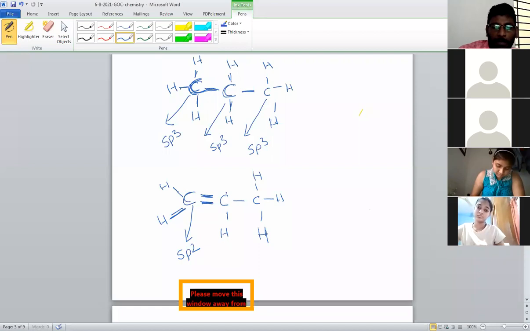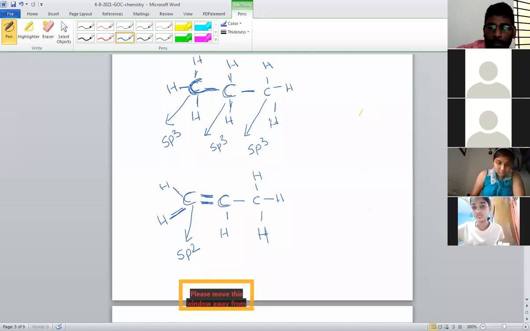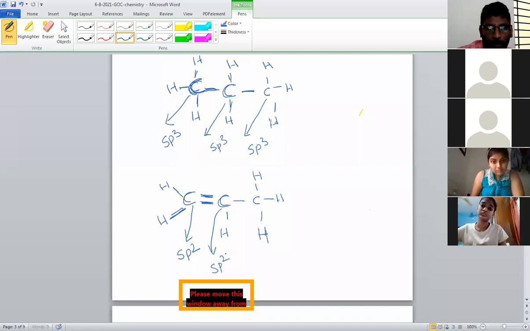What about this carbon? You tell. This carbon also, this is single bond, this is also single bond. But again, this side it has a double bond. I am explaining for this carbon atom: right side and below sides are single bond, but left side again double bond attachment is there. So which we prefer? Definitely double bond we prefer. So the hybridization of this carbon atom is also sp2.